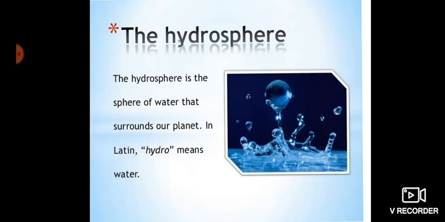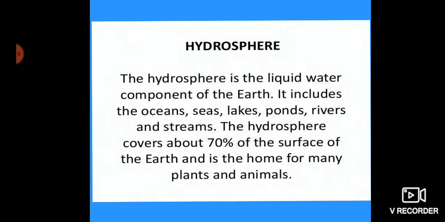Let's move ahead. Here we have finished the lithosphere, and our second component is the hydrosphere. The hydrosphere is the sphere of water that surrounds our planet. In Latin, hydro means water. The hydrosphere is the liquid water component of the earth. It includes the ocean, sea, lakes, ponds, rivers and streams. The hydrosphere covers about 70% of the surface of the earth and is the home for many plants and animals.